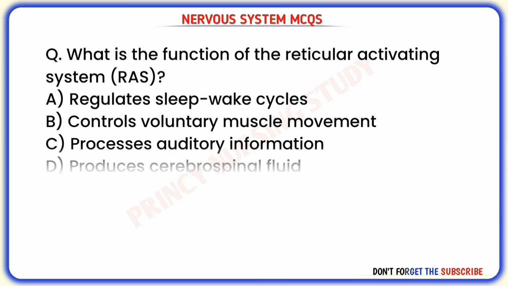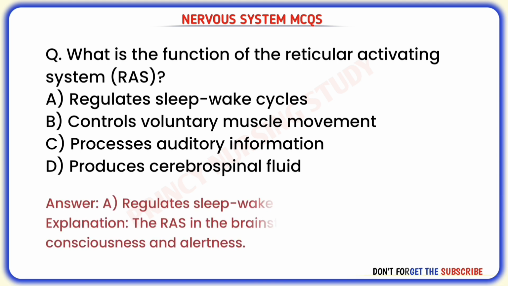Next question. What is the function of the reticular activating system, RAS? Correct answer is A. Regulates sleep-wake cycles. The RAS in the brainstem maintains consciousness and alertness.